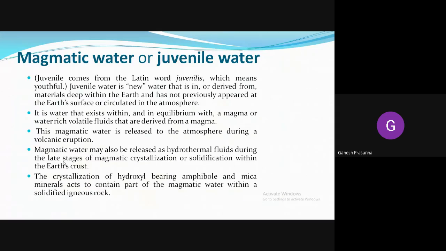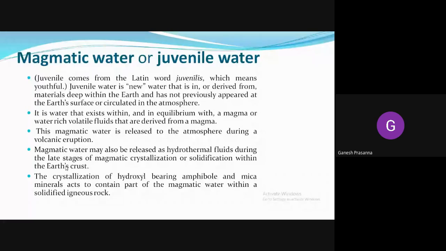Okay, so next is the magmatic water. Magmatic water, or the juvenile water, is that water which is called youthful. Juvenile means youthful, like rejuvenation. Juvenile water is a new water, or derived water, that is formed from the deeper part of the earth, which has not appeared on the earth's surface or circulated in the atmosphere.